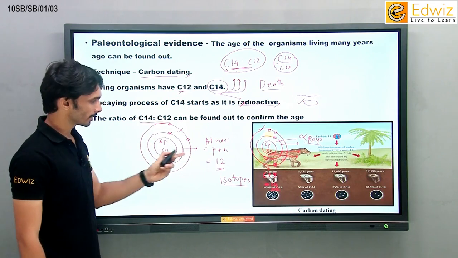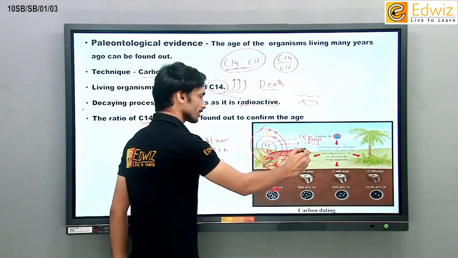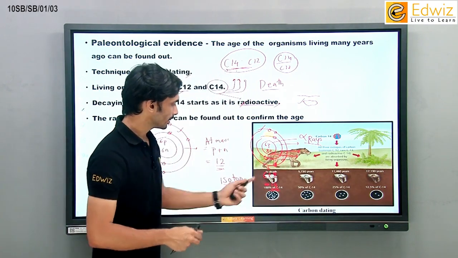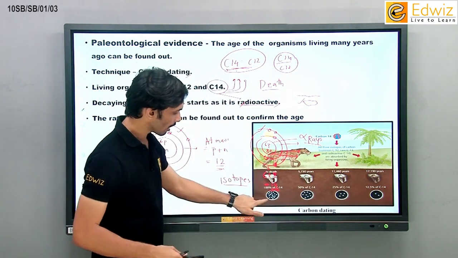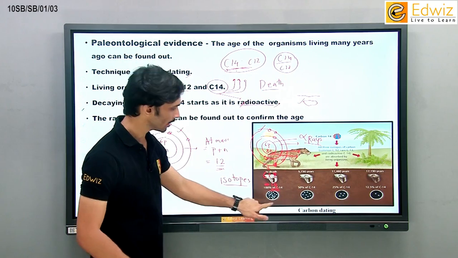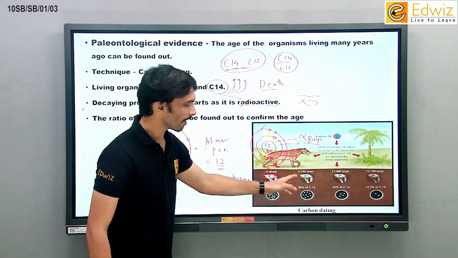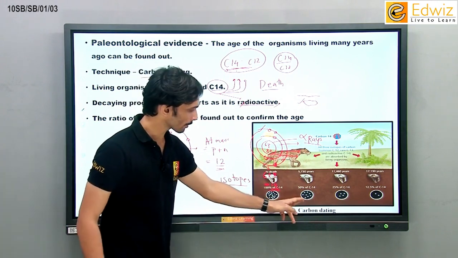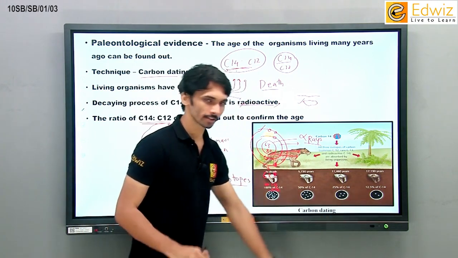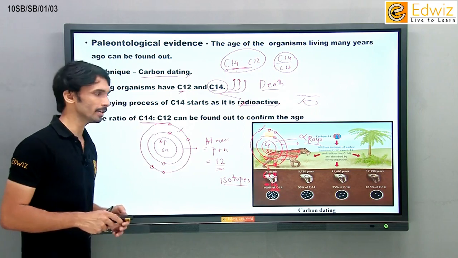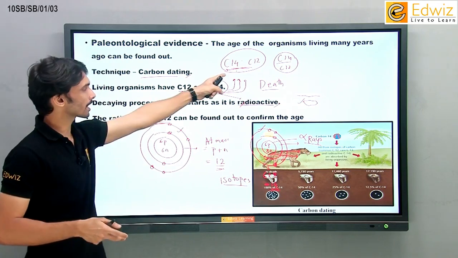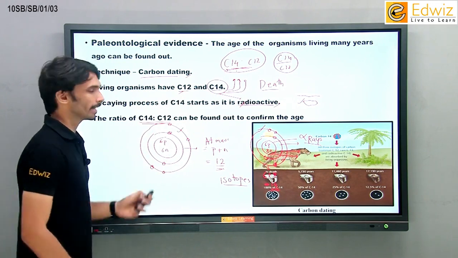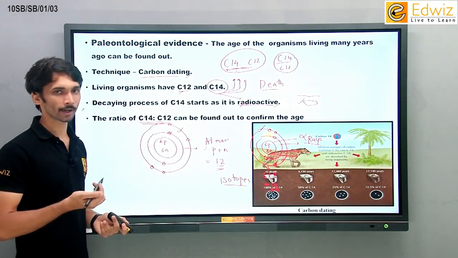Let us move forward. You can see this. An organism dies. उसके अलग अलग structures के अंदर हम लोग carbon 14 देखते हैं. At the time of death, you have high number of carbons, carbon 14. As you go further, 5730 years ago, which is 5700 years ago, the carbon 14 goes on decreasing. And once the carbon 14 goes on decreasing, what will happen? You can confirm the age by just having a ratio of C12 to C14. And by that, you can get the evidence of paleontology.